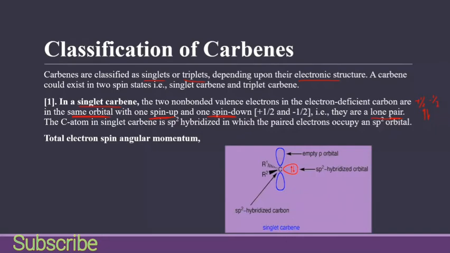So this is the diagram of singlet carbene, and you will see that we have both electrons in the same orbital, with one spin up and one spin down. They are a lone pair and they are present in the sp2 hybrid orbital, and we have an empty p orbital.